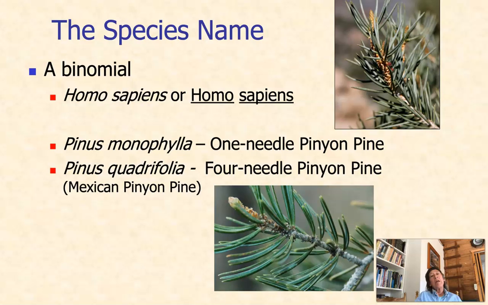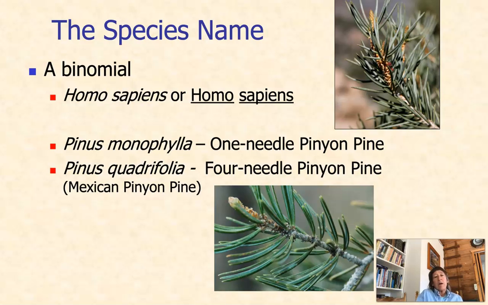The species name, or the scientific name, is a binomial. Bi means two, nomial means name. And so there's two names to a species name. Humans belong to the species Homo sapiens. And notice that the first letter of the first word is uppercase, and the first letter of the second word is lowercase. And both words are either in italics or they're underlined.